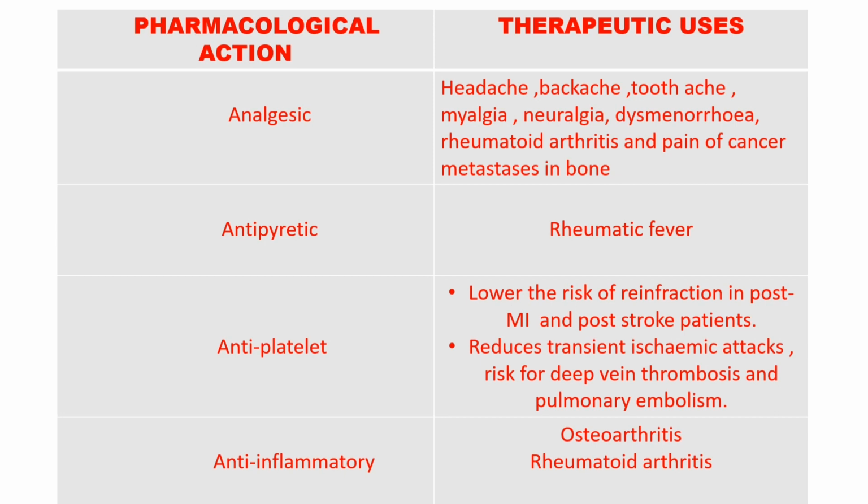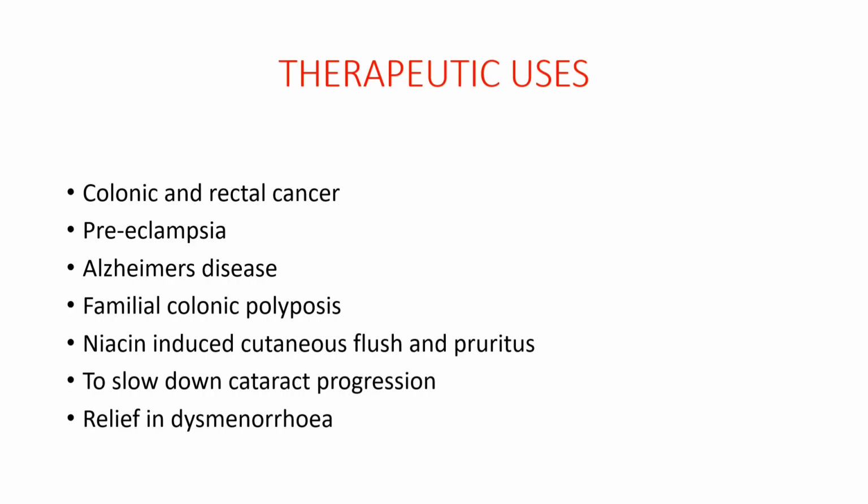It reduces transient ischemic attacks and the risk of deep vein thrombosis and pulmonary embolism. Due to its anti-inflammatory effect, it is used in osteoarthritis and rheumatoid arthritis. Other therapeutic uses: it is used in colonic and rectal cancer, and in preeclampsia. It is also used in Alzheimer's disease.